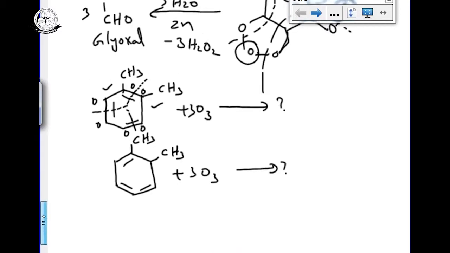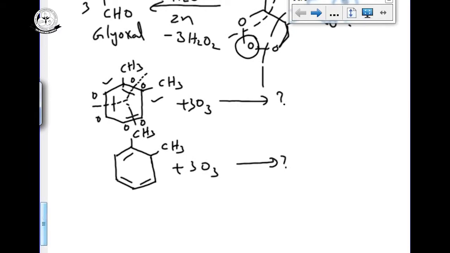Now tell me the answer for this. There is CH3, C double bond O, CH3, C double bond O, and CHO. This is 2 moles, we can get 2 times, plus another one is CHO and CHO.